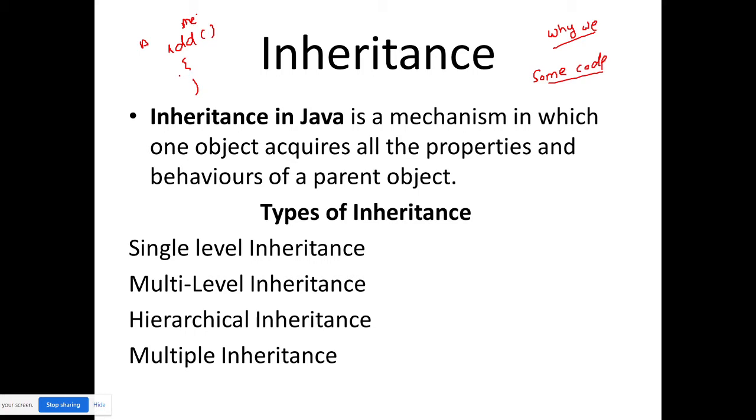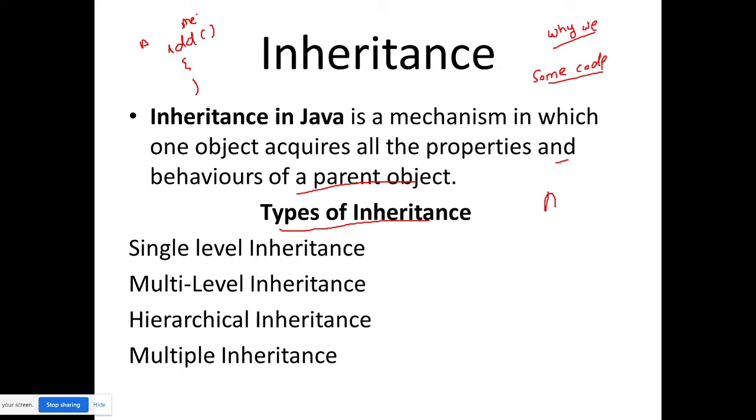Okay, so inheritance means a mechanism where one object acquires all the properties and behaviors of a parent object. Now, what is a property? Property is a variable, behavior is a method. I just told you 5-10 minutes before, right? So inheritance says that any class can acquire the properties and behaviors, whatever you say. Okay, so types of inheritance.